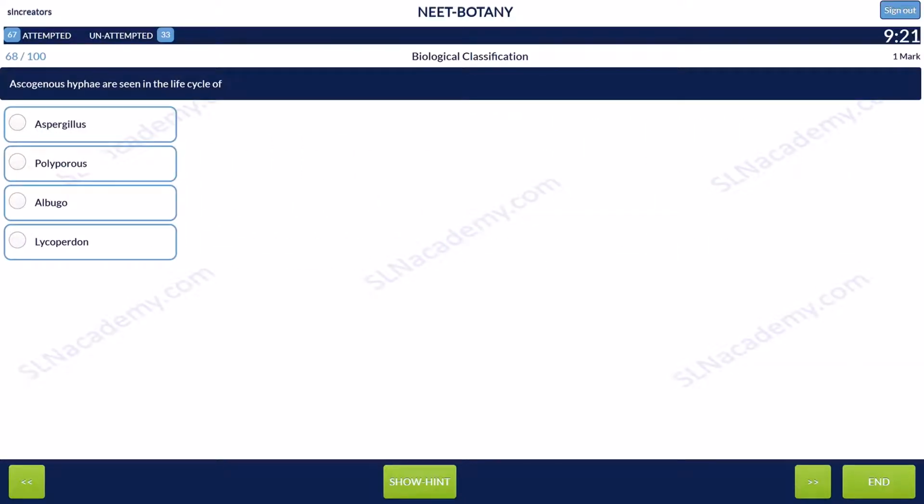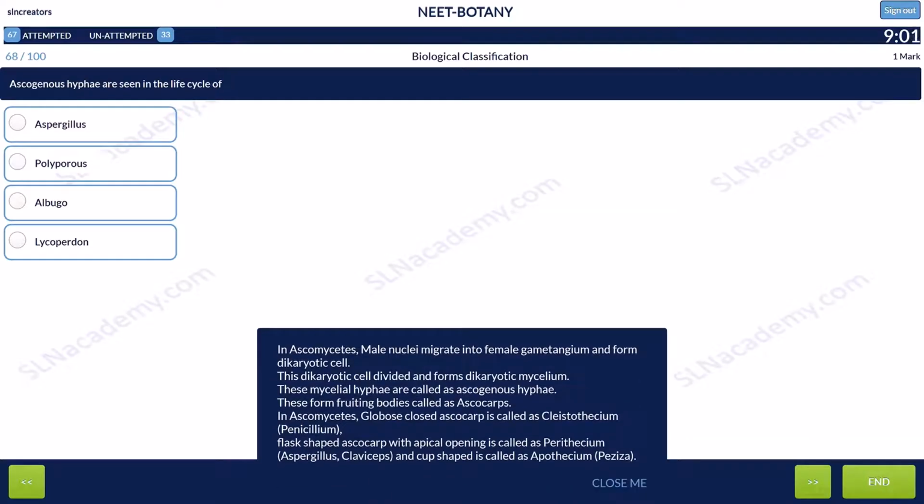Question 68. Ascogenous hyphae are seen in the life cycle of option 1, Aspergillus, option 2, Polyporus, option 3, Albugo, option 4, Lycoperdon. In Ascomycetes, male nuclei migrate into female gametangium and form dikaryotic cell. This dikaryotic cell divides and forms dikaryotic mycelium.